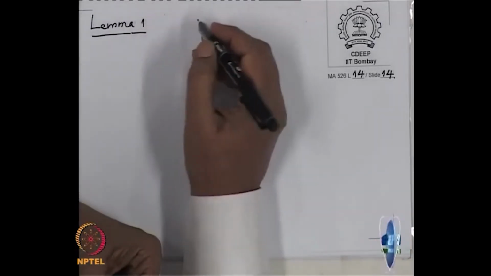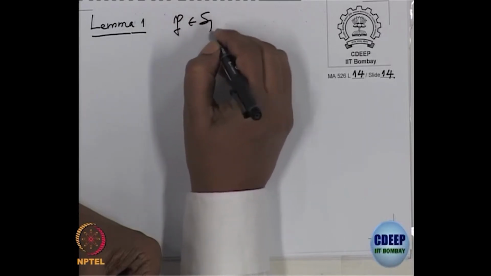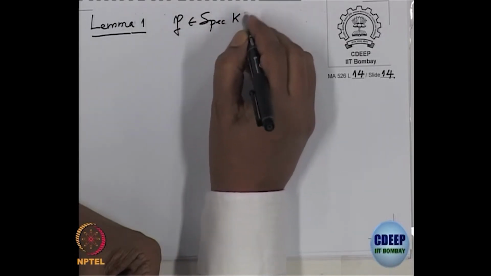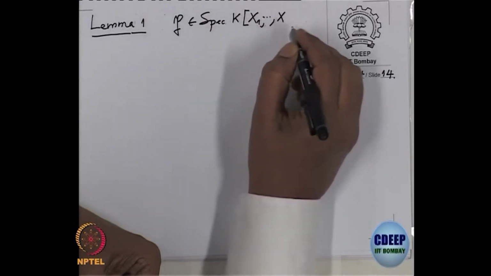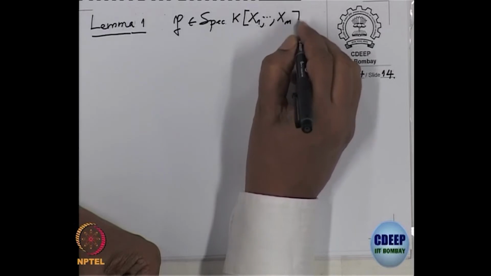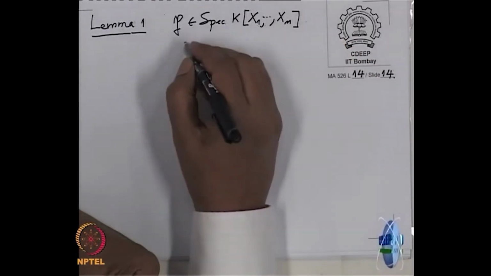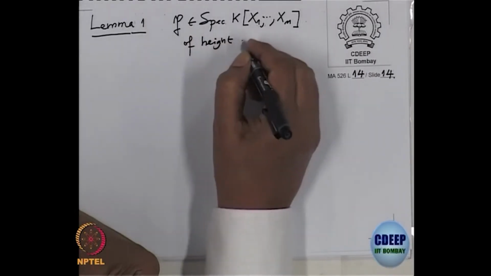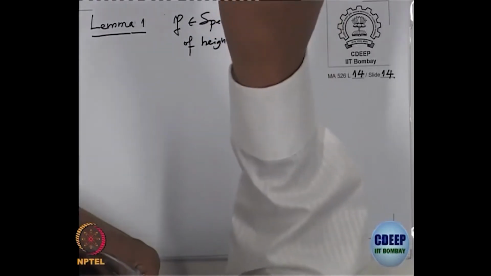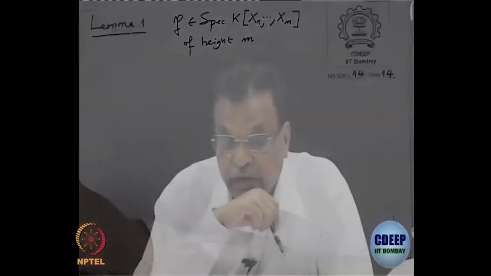P is a prime ideal in the polynomial ring in n variables of height m. Remember, one of our main concerns is that we have to relate the rank of the matrix with the height of a prime ideal.